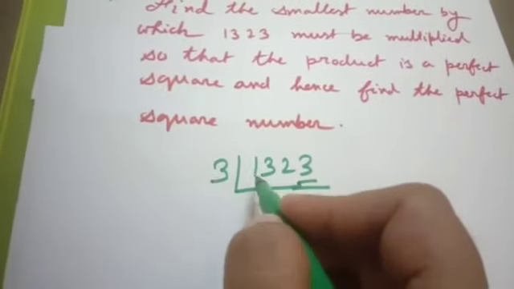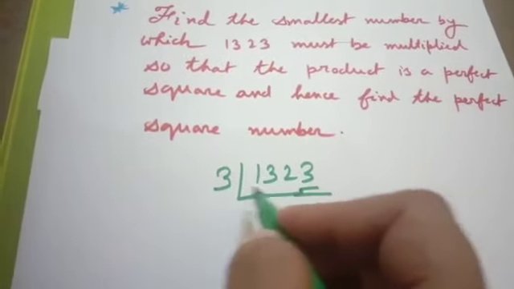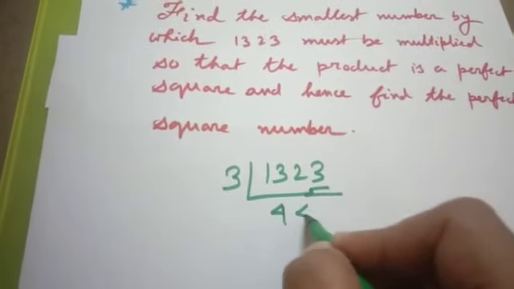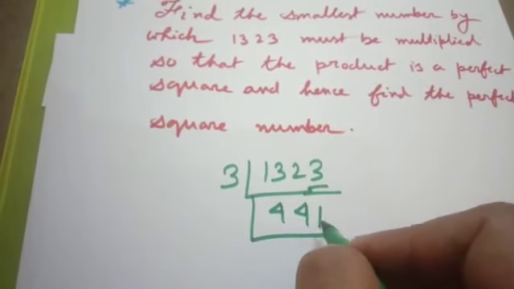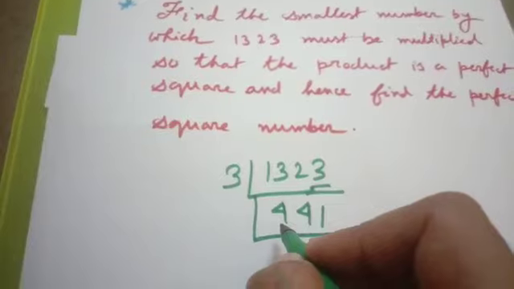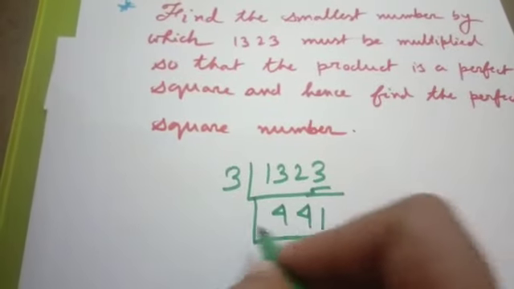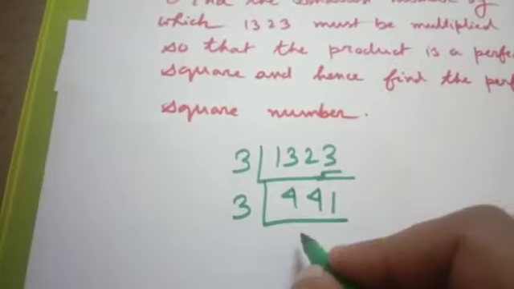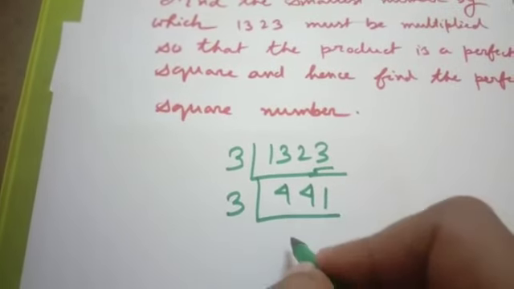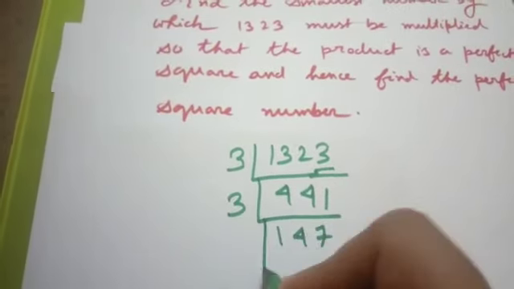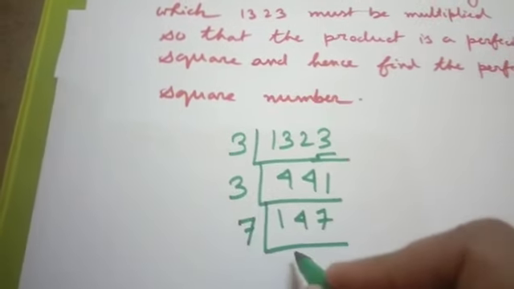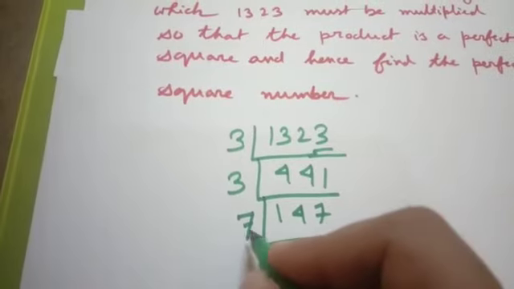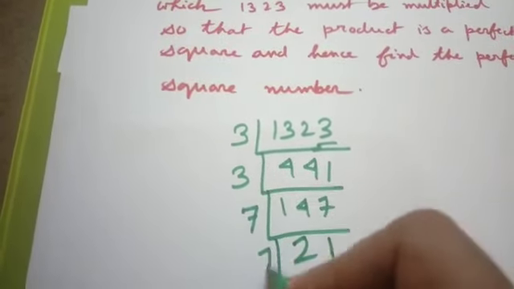So here we write 3. 1323 divided by 3 equal to 441, and in the same manner, 4 plus 1 is 5, 5 plus 4 is 9, 9 is divisible by 3, so 441 is divisible by 3. 441 divided by 3 equals 147, and last digit is 7, and 7 twos are 14, so we write 7. 147 divided by 7 equals 21. 7 threes are 21.